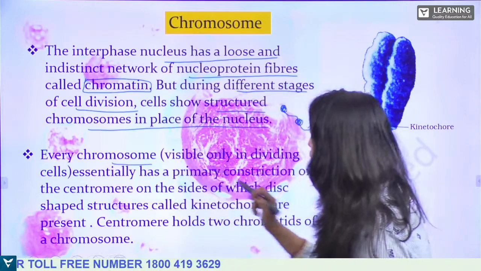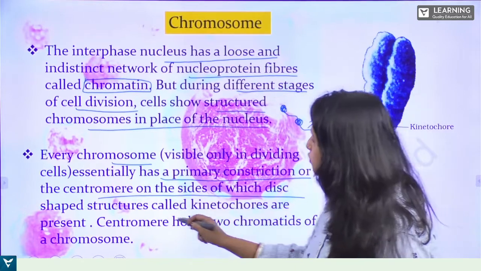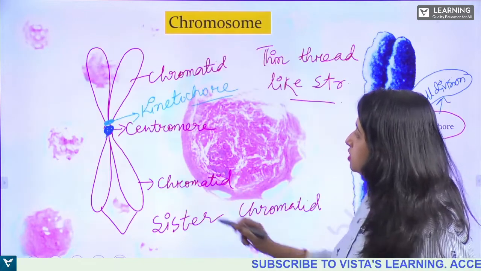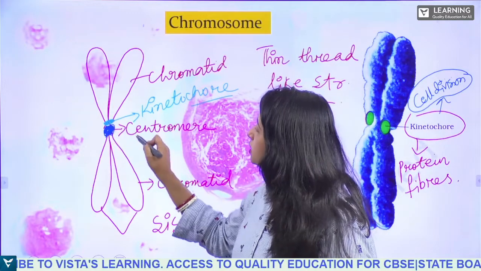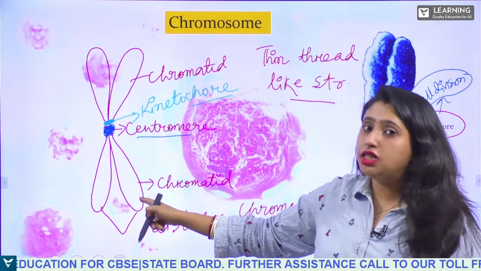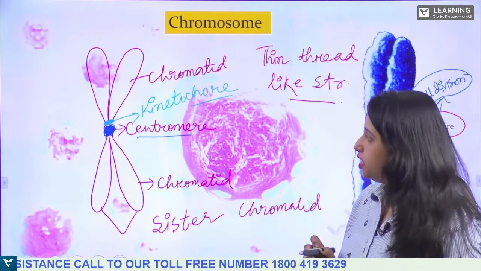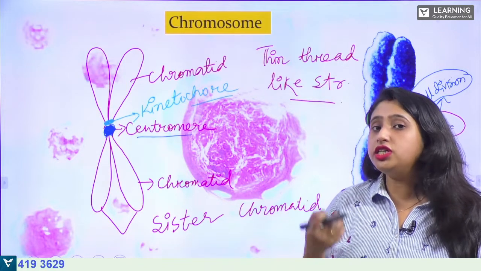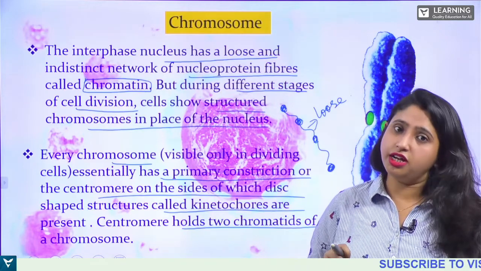So every chromosome has a primary constriction or centromere on the sides of which disc-shaped structure called kinetochores are present, and centromere holds the two chromatids of this chromosome. So see, this is the same which I have shown, that in the chromosome, in the center, what you find? The centromere, right? So this centromere is what holding the two chromatids, isn't it? These are the two chromatids, and it is being attached with the help of the centromere. Clear? Yes. Now, this centromere splits during the cell division. So, the cell division takes place with the splitting of the centromere. Okay, we will study it in next chapter, that is cell division and cell cycle.